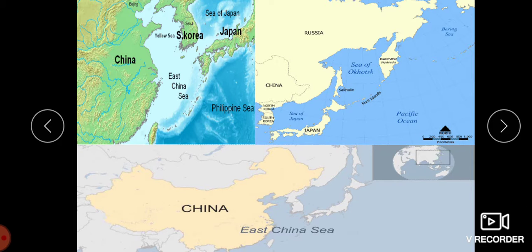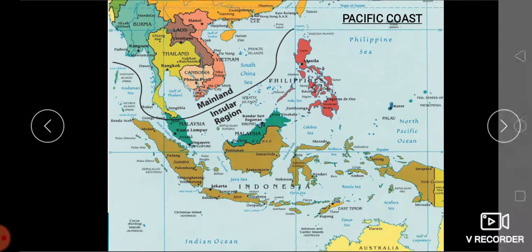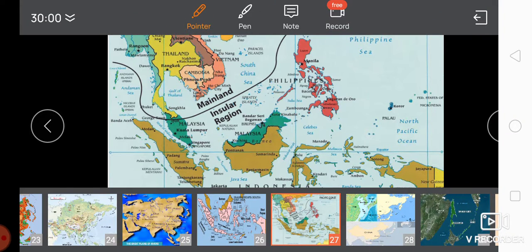With this we can find out the peninsula that I told about. In the Philippines we have the mainland insular region. These are the great plains of the rivers which are on the Pacific coast.